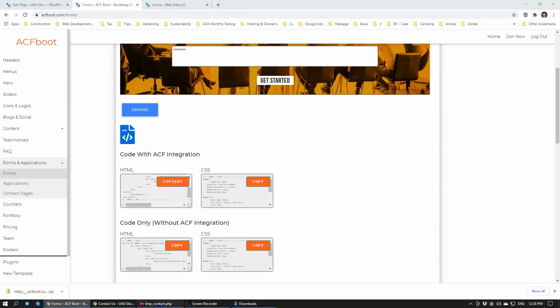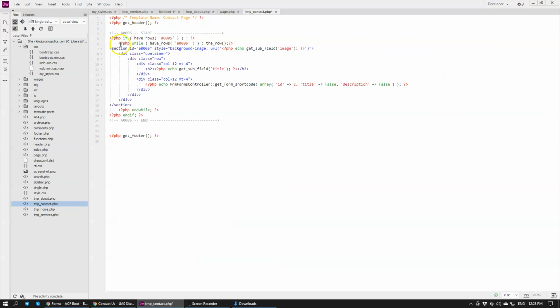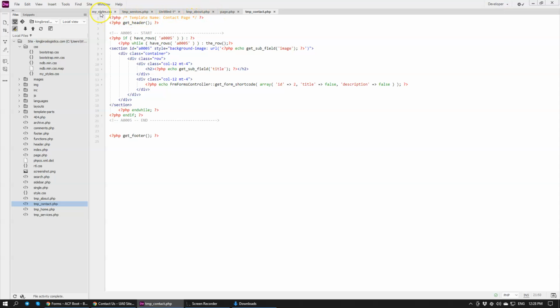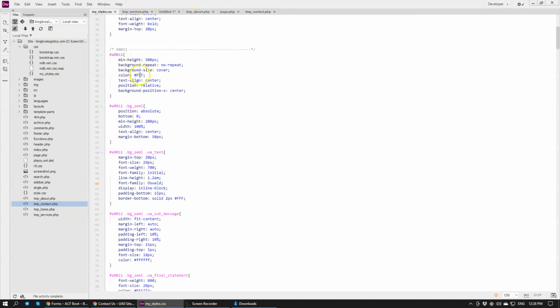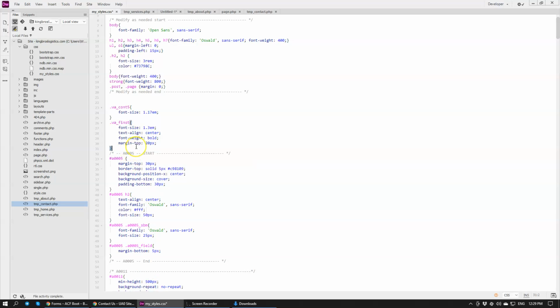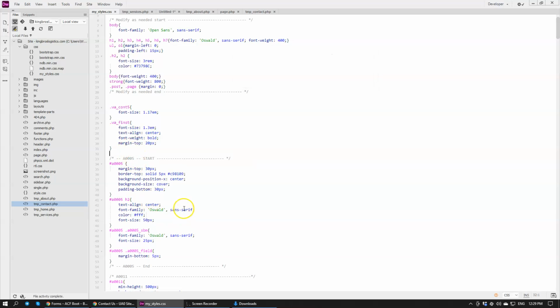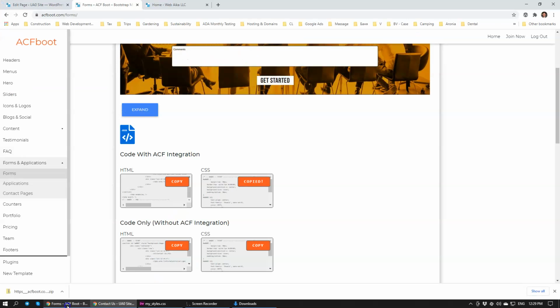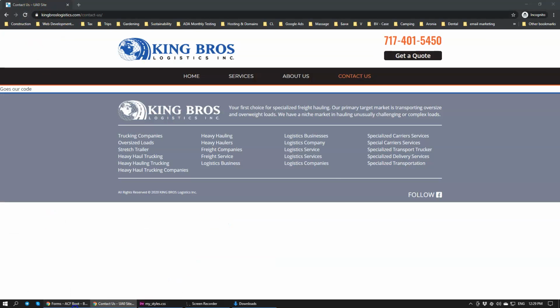Let's copy HTML. HTML goes here, just like that. Save and upload. And we need to copy CSS. Let's go to the CSS file, my CSS. Let's just paste it here, why not? It can be anywhere really. Save. You can see that we're requesting Oswald as the font. We need to make sure that Oswald is called within the font includes. It is included, that's good. So that should work.